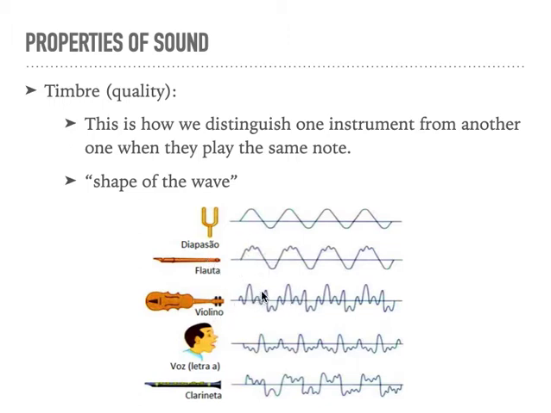And these small differences help you to distinguish if you're hearing a flute, or a violin, or a trumpet. It's because of these differences in shape. Because as you can see, the maximum is the same, so the amplitude is the same, the wavelength, the distance here is the same, so the difference really is the shape of the wave.